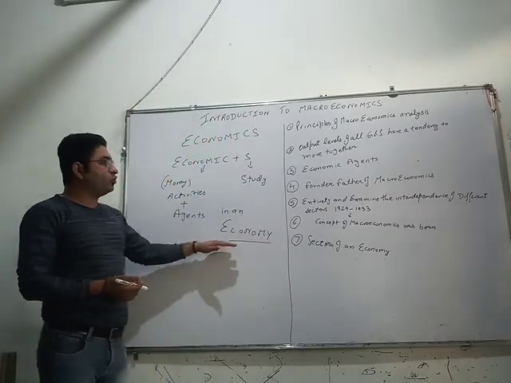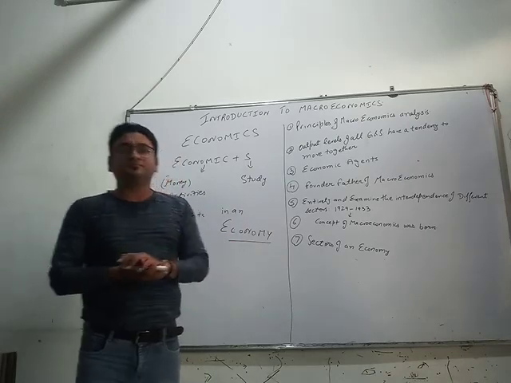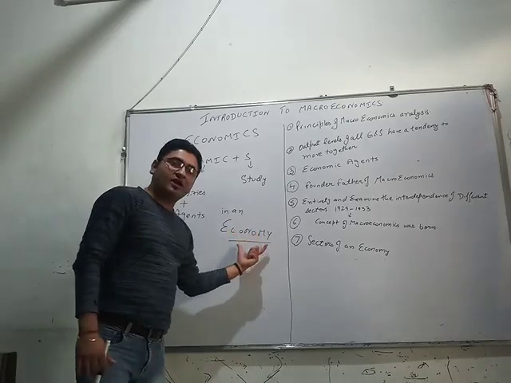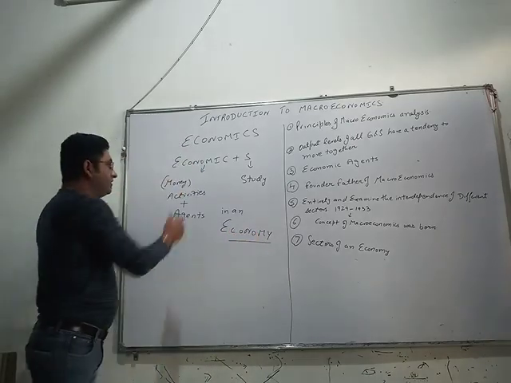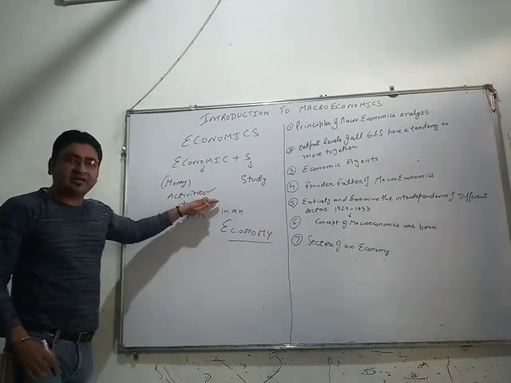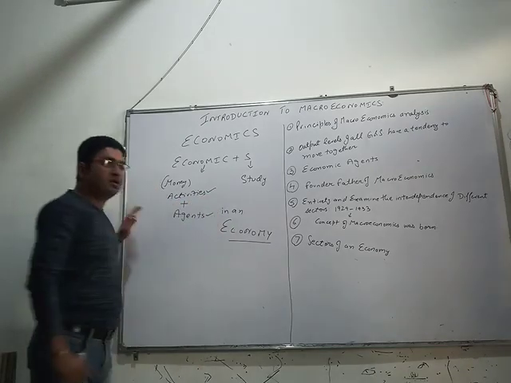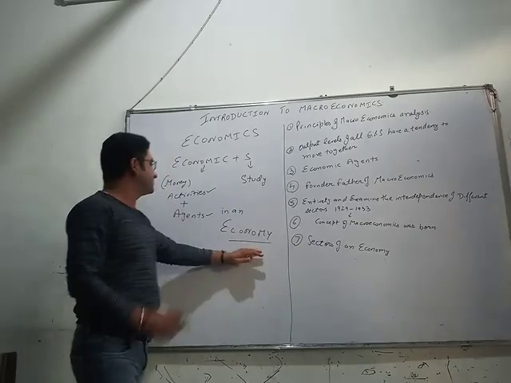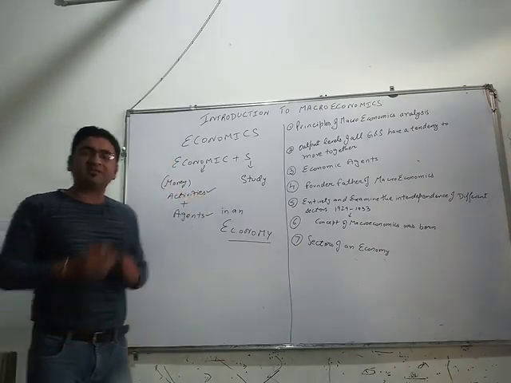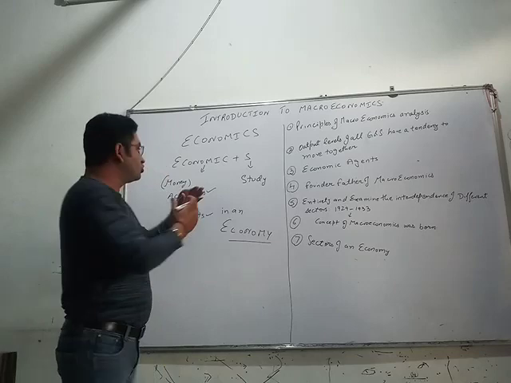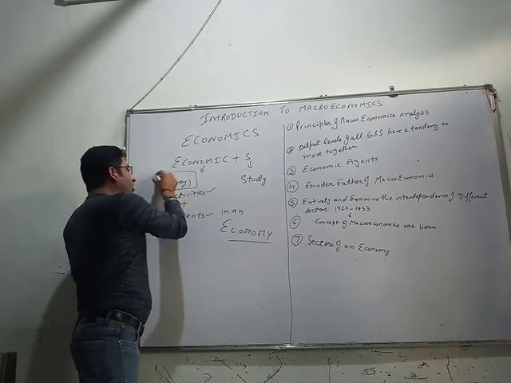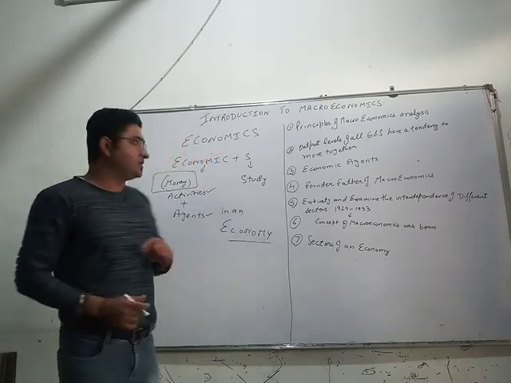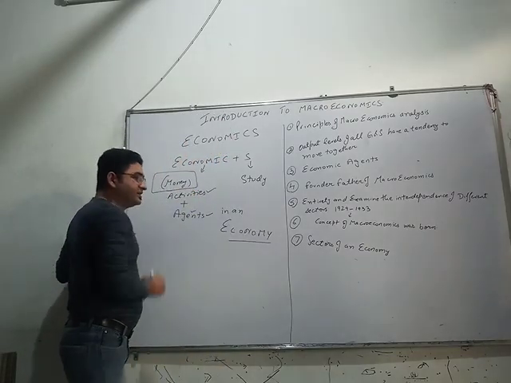Now we come to our next word, economy. What is an economy? Economy is a thing where we perform these economic activities and we have economic agents. So to understand the word economy, first we need to understand what are economic activities, and we have already discussed it. Those activities which involve money are called economic activities. Next, what are economic agents?